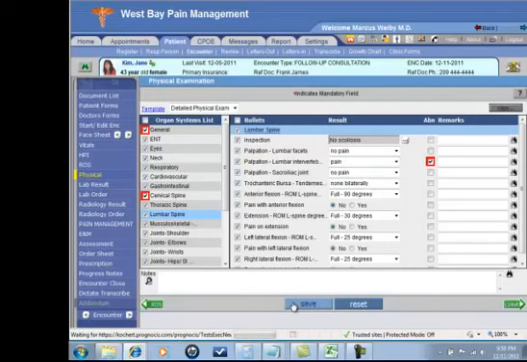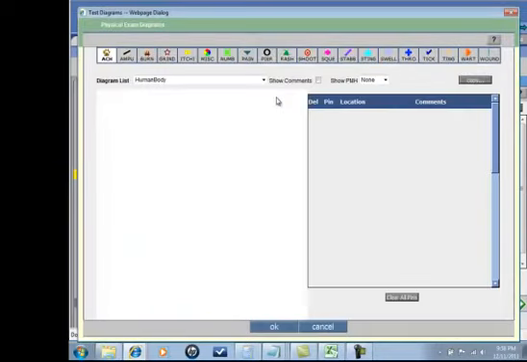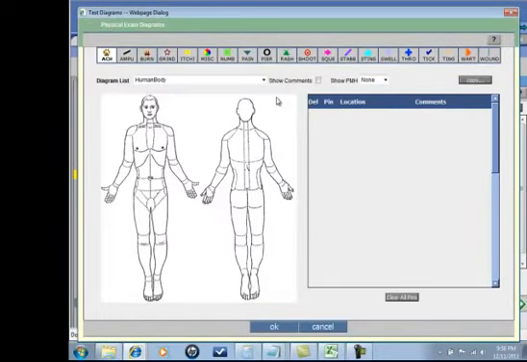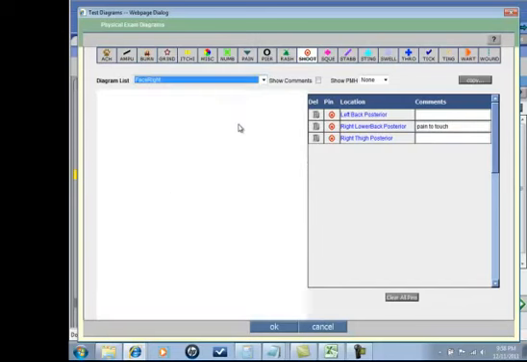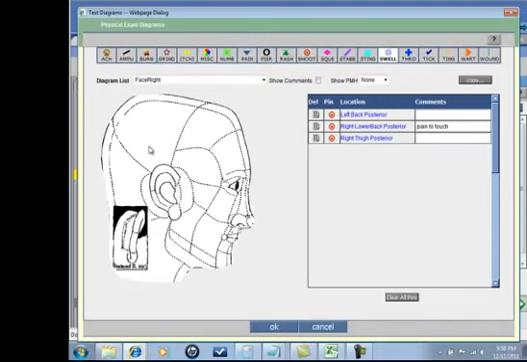Sometimes it's nice to be able to annotate diagrammatically. So in that case, I can always jump into my library of diagrams, choose the appropriate diagram. Perhaps the patient describes shooting pain here and here. So just using my customized icons, I can place these items anywhere I need to, and it geographically labels where that part of the anatomy is, and I can put in my notes there. If I need to pull up the right side of the head, indicate some swelling on the back of the skull, I can mark those areas as well.